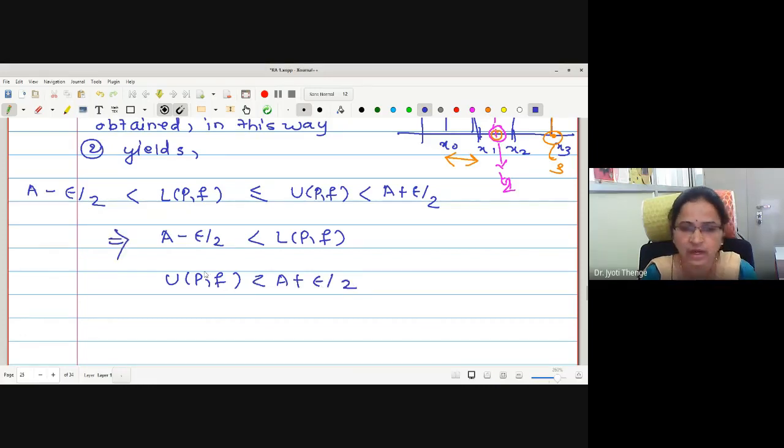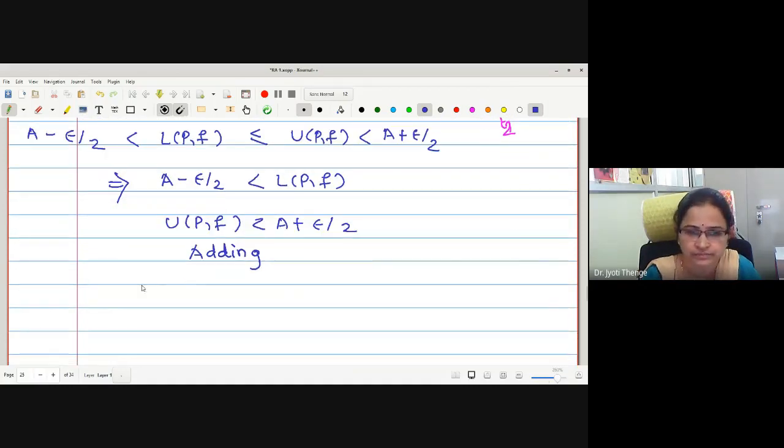Correct now? Now let me add these two. If you have a difficulty in this inequality, you can ask. Adding, what will happen?